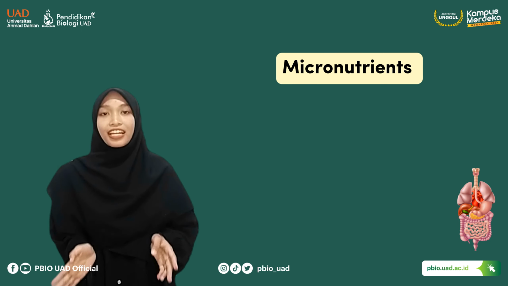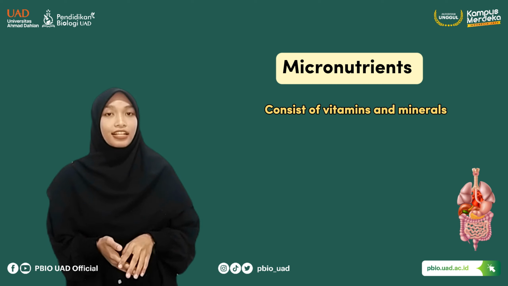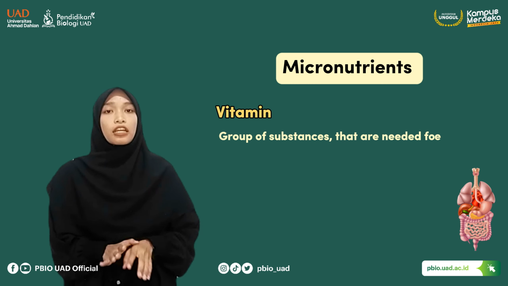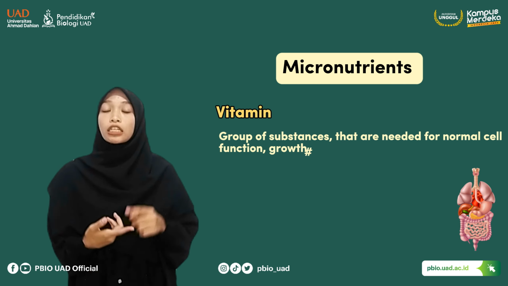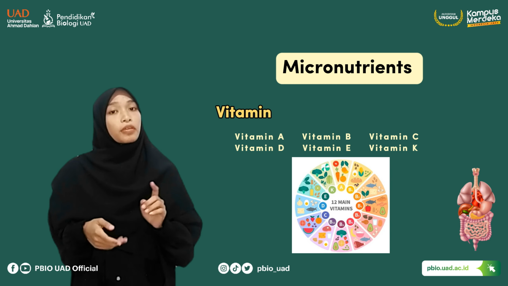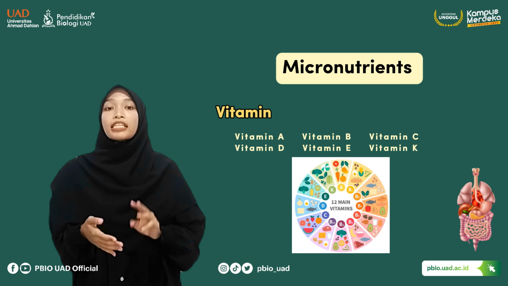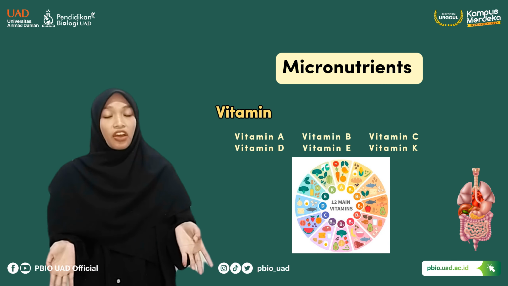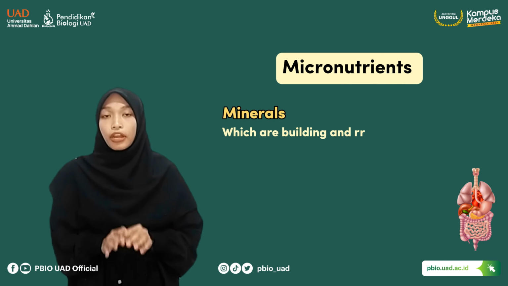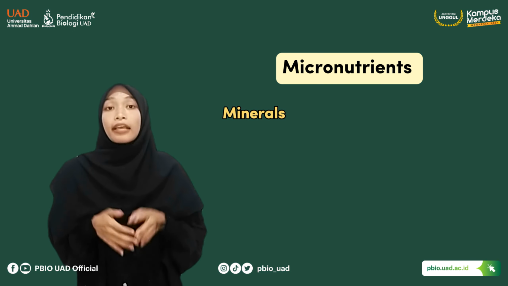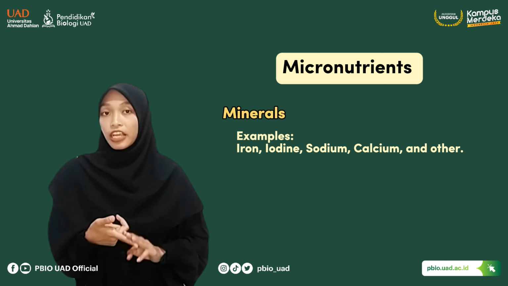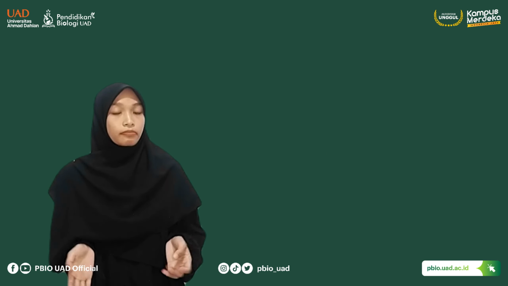Meanwhile, micronutrients consist of vitamins and minerals. Vitamins are a group of substances that are needed for normal cell function, growth, and development. Examples of vitamins are vitamin A, vitamin B, vitamin C, vitamin E, and others. Then, minerals, which are building and regulatory substances. Examples of minerals are iron, iodine, sodium, calcium, and others.